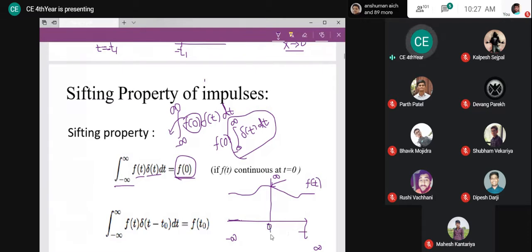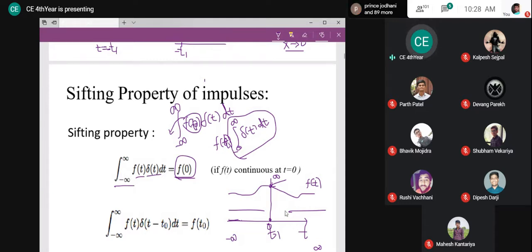Suppose my impulse existed at t equal to t1. So what will happen? The multiplication will result in not f of 0 but f of t1, because otherwise the multiplication would have been 0. At t1 there is the value of my function and the impulse value. So f of t1 is also a constant value, so it will also come out, and the result will be f of t1, and the integral of the impulse is always 1.